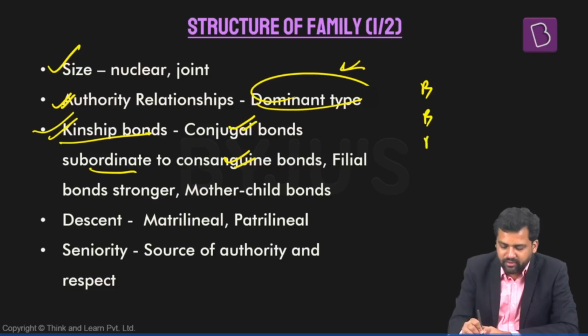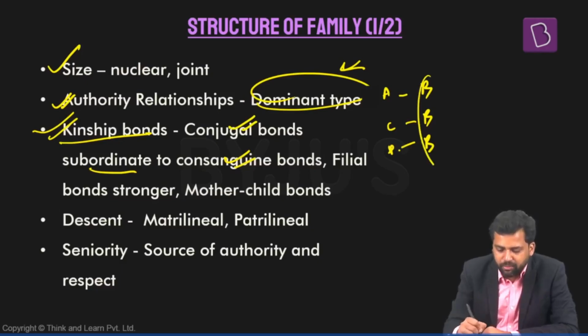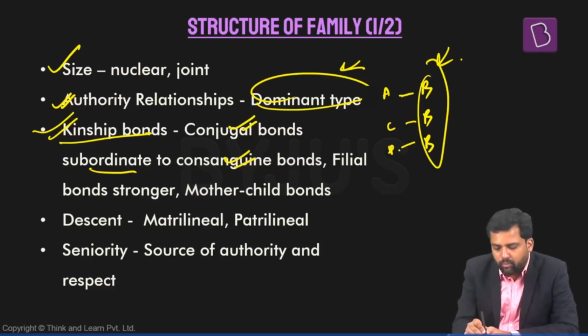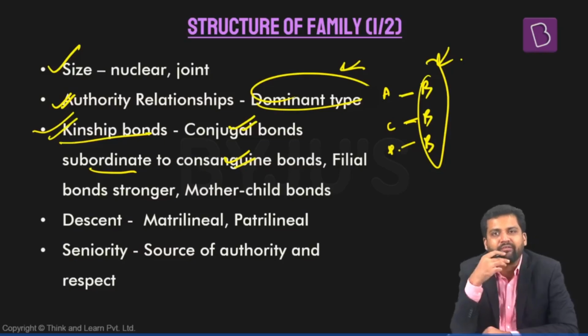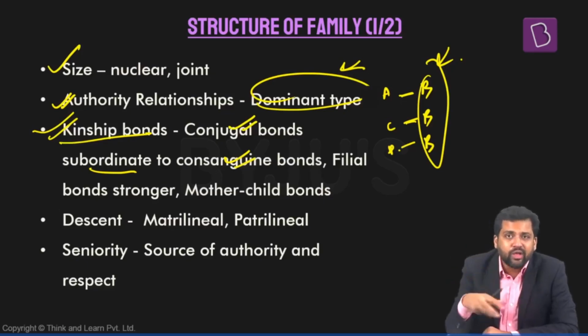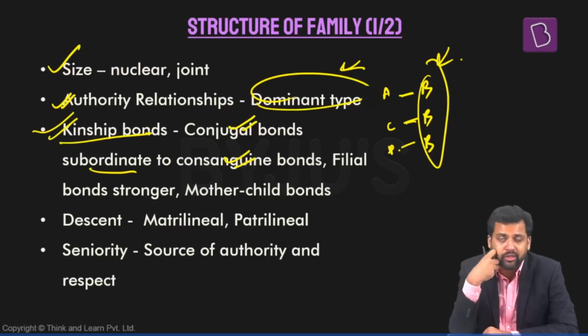So let's say there are 3 brothers, A, C, D, something, and again they will have their own spouses, right? So the relationship between the brothers, the consanguine bond, is given more importance than the bond which exists between the husband and wife. What is the reason? In extended families, the survival, or the durability, depends on how they are managing property, how they're holding property together.